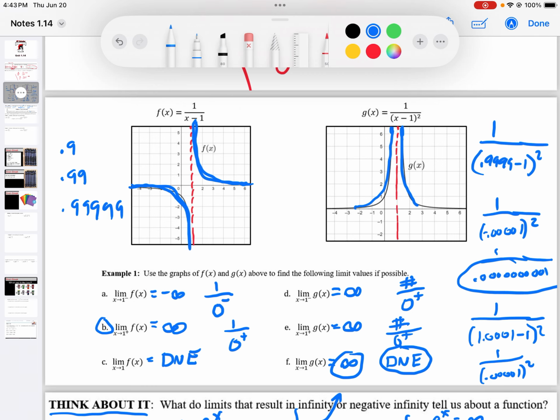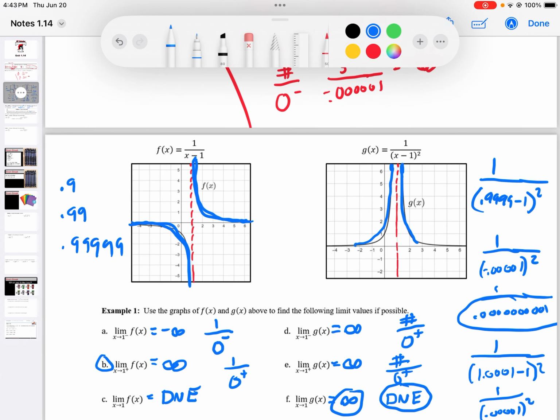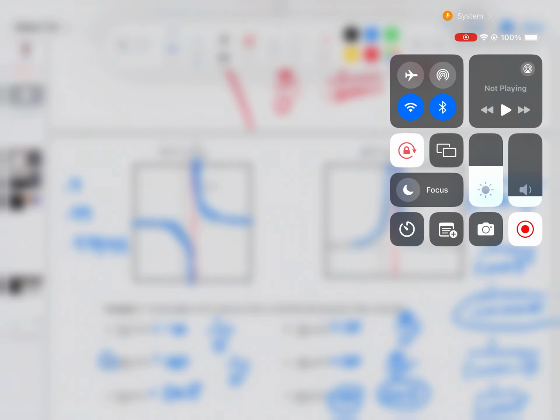This idea of dividing by a number really, really close to 0, we're going to call that infinity. And that idea from the left and from the right, positive 0, negative 0, helps you with that. All right, go to the next video if you would like more help with the next page.